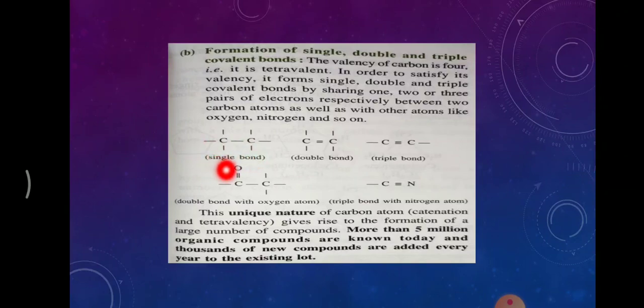These bonds can also be shared by some other element. In this case, this carbon has 4 free electrons in its outermost shell. Out of 4, only 2 are satisfied with hydrogen, whereas the other 2 are not.